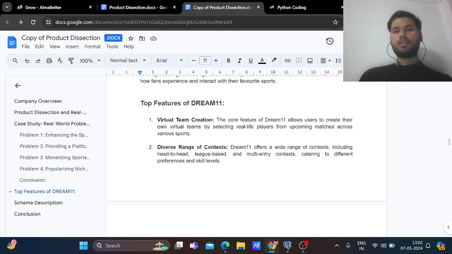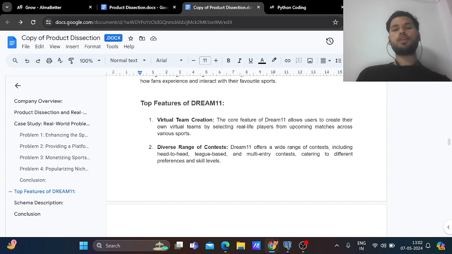After that, there are the top features of Dream11. Now, what are the top features Dream11 has? Like virtual team creation, I already told you. The core feature of Dream11 allows users to create virtual teams by selecting real-life players from upcoming matches across various sports like cricket, football, kabaddi, basketball, volleyball, kho kho, or any kind of sport.